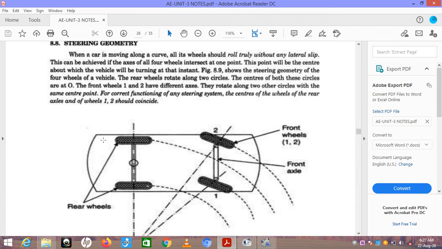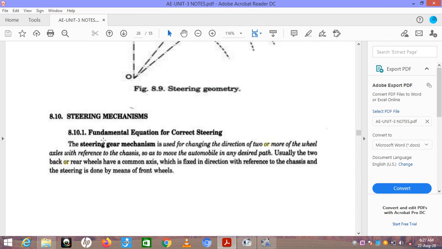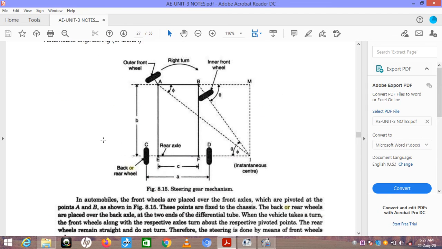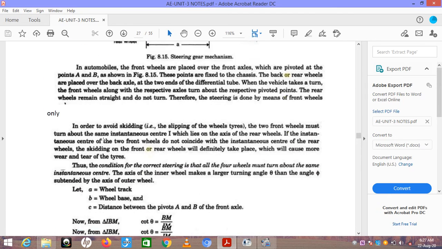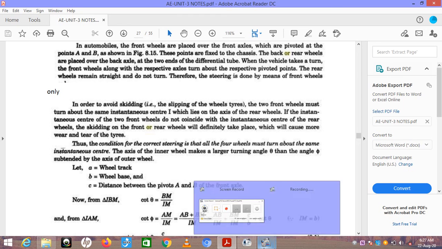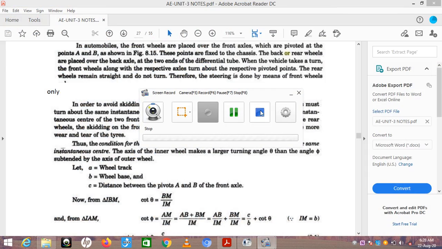Now we use two types of steering geometry. First one is the Ackermann steering and the other is the Davis steering mechanism. The Davis steering mechanism occurs at the front side of the axle, and Ackermann occurs at the rear side of the axle.